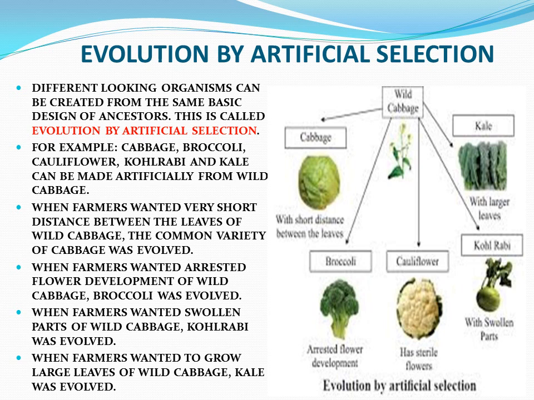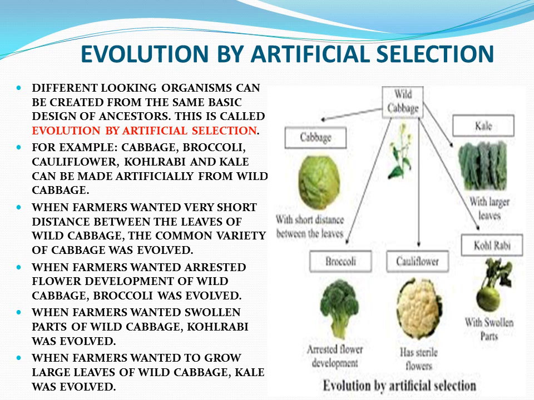By means of artificial selection, the desired characters of plants and animals are selected, and they are separated from those which do not have such characters.